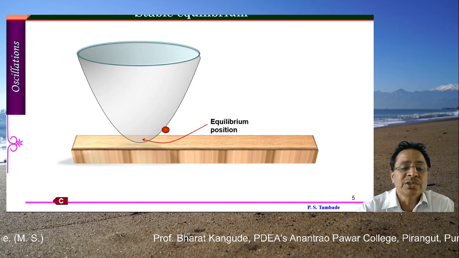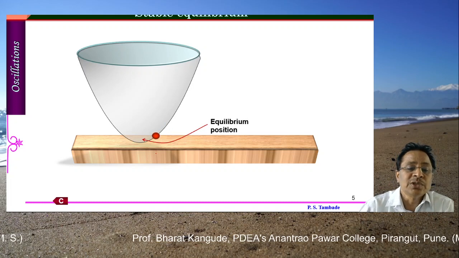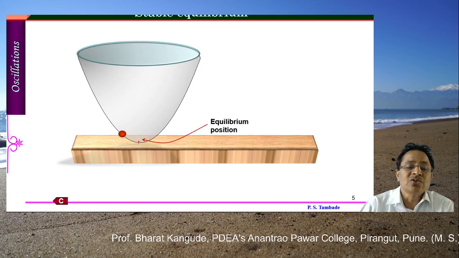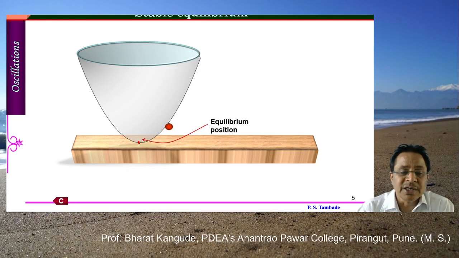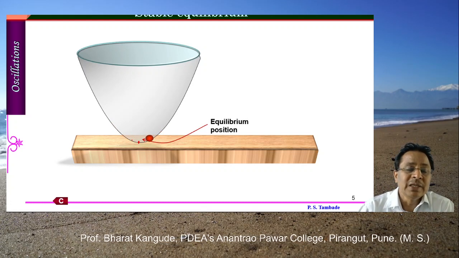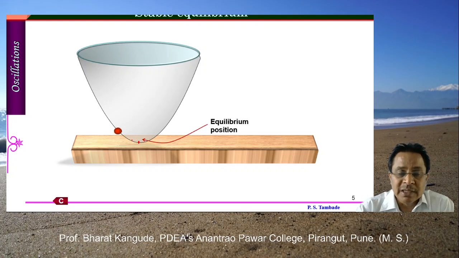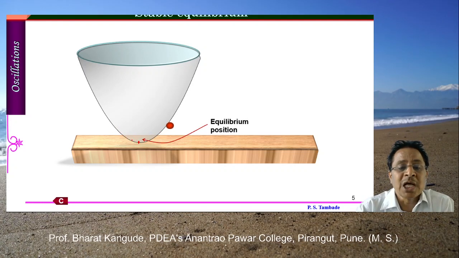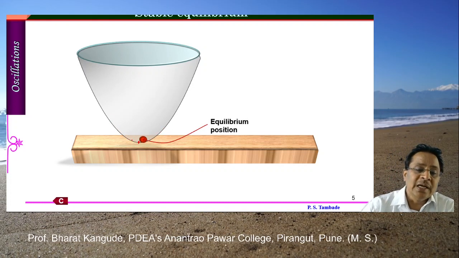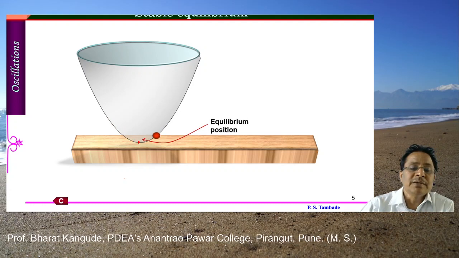This is the situation when the object is slightly displaced from this position. This particular position is called the mean position, and this is the point of stable equilibrium. When this object is shifted from this location and released, it starts moving like this in a periodic motion, or simple harmonic motion. For having this type of simple harmonic motion, we always need this type of stable equilibrium position.